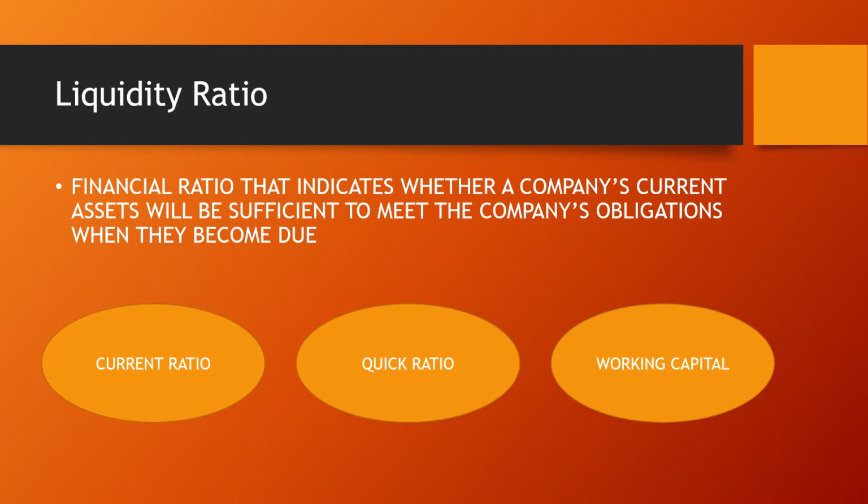So, first ratio is liquidity ratio. So, what is liquidity ratio? Liquidity ratio is a financial ratio that indicates whether a company's current assets will be sufficient to meet the company's obligations or debts when they become due. Examples of liquidity ratio are current ratio, quick ratio, and net working capital ratio.